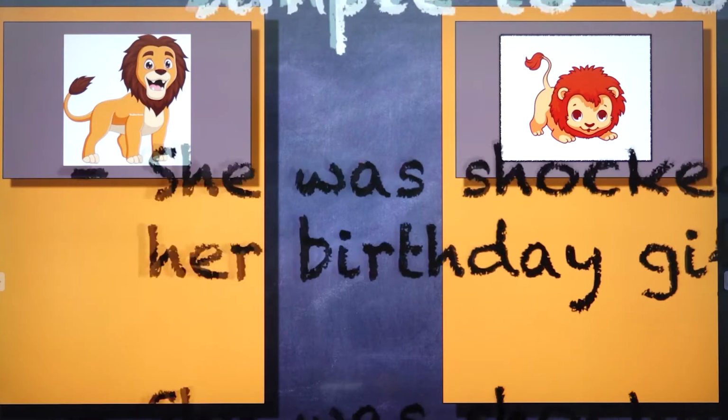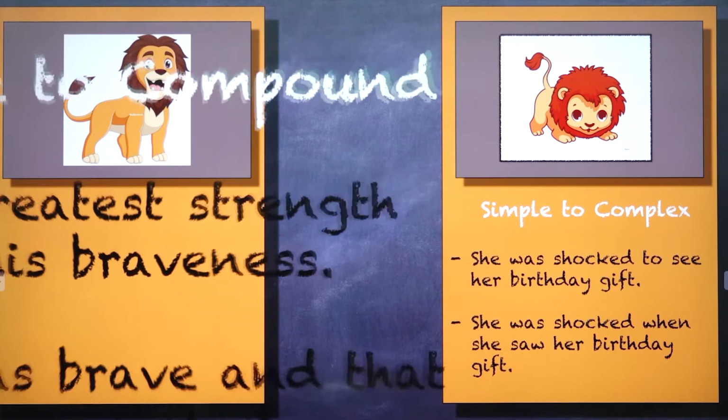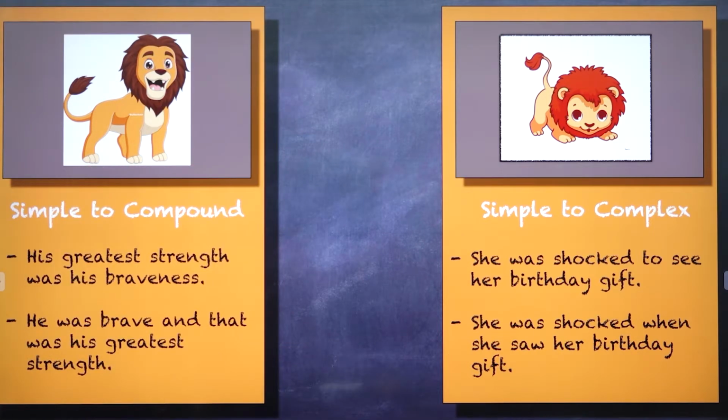So look at the first form, simple to complex. Example: she was shocked to see a birthday gift. It gets transformed to: she was shocked when she saw her birthday gift. Moving to the next one, simple to compound. His greatest strength was his braveness. He was brave and that was his greatest strength.